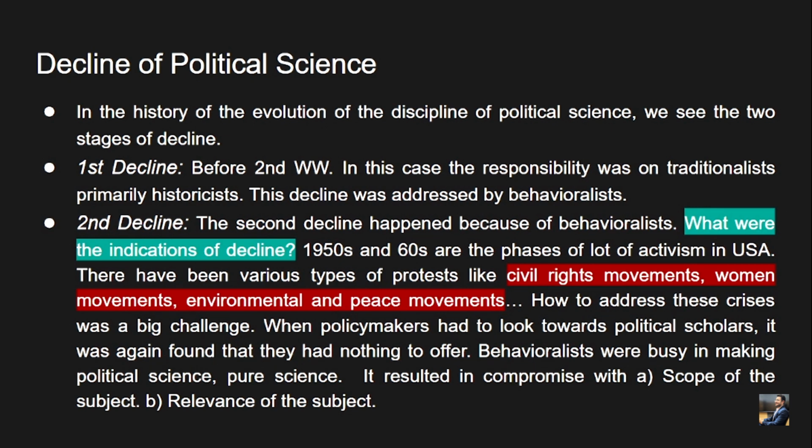The theories were correct, but they were not able to be effectively implemented on the ground level, right? Behavioralists were busy making political science a pure science. Very valid point. It resulted in a compromise with the scope and relevance of the subject.